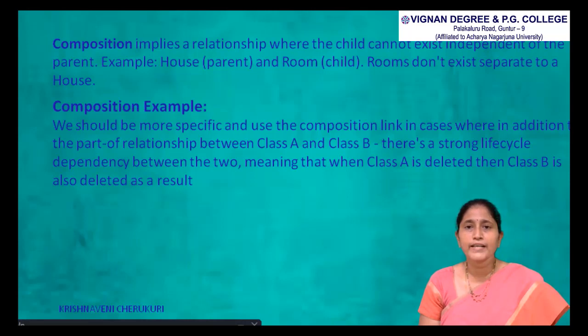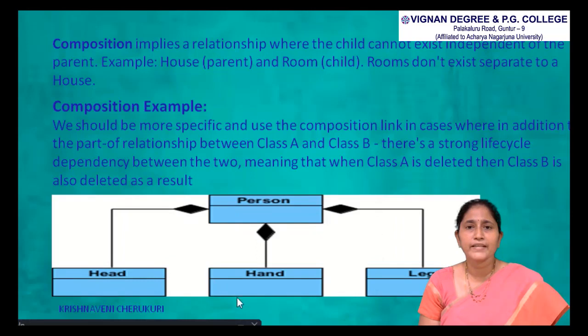If you consider one more example, house and room. If you destroy the house, then the parent will be removed and the child too. So the room does not exist separately from a house. In this composite example, we should be more specific and use the composition link in a case where, in addition to the part-of relationship between class A and class B, there is a strong life cycle dependency between the two, meaning when class A is deleted, then class B is also deleted as a result.